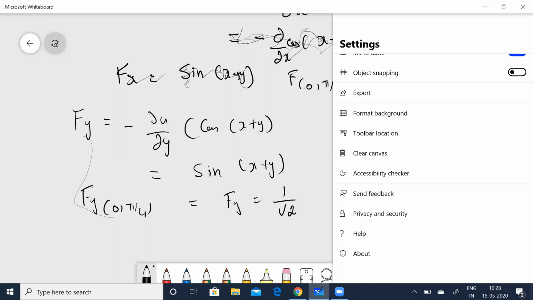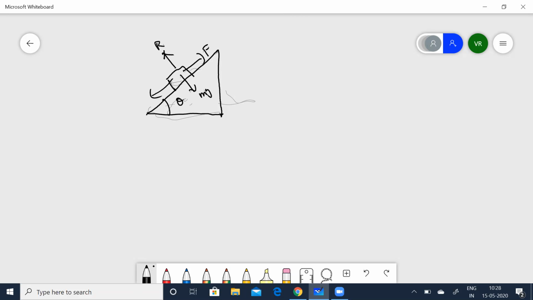Slightly difficult. Let me explain using the FBD, that is a free body diagram. Let this be the inclined plane. Let this be the angle theta. So the block is here. You can see this is now going to be mg. Obviously, this is now going to be the reaction. This is now going to be the frictional force F, and this is now going to be the mg sine theta.